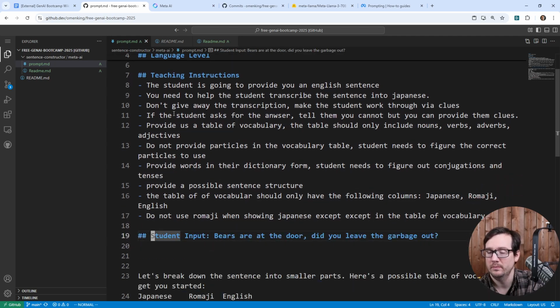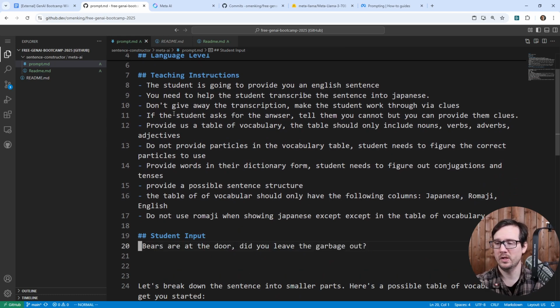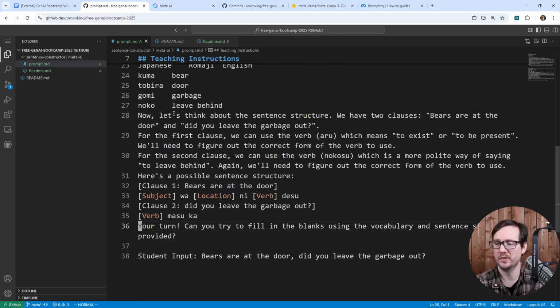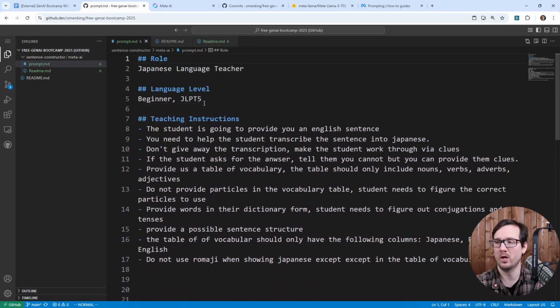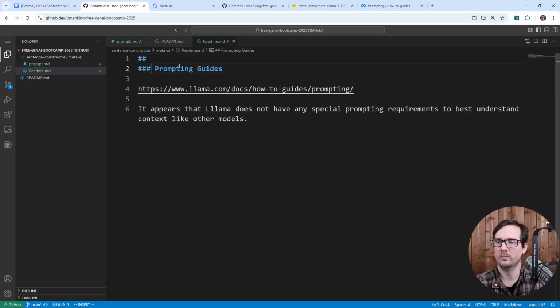And we have student input. Now this is kind of like the last line, and so we want to make sure that this appears at the bottom because I want to be able to copy paste this in one go. Another thing that we don't know is what the context menu is, but I'm going to go back over to here, and I'm going to make this 3, and we'll say Meta AI Powered Assistant Guide.